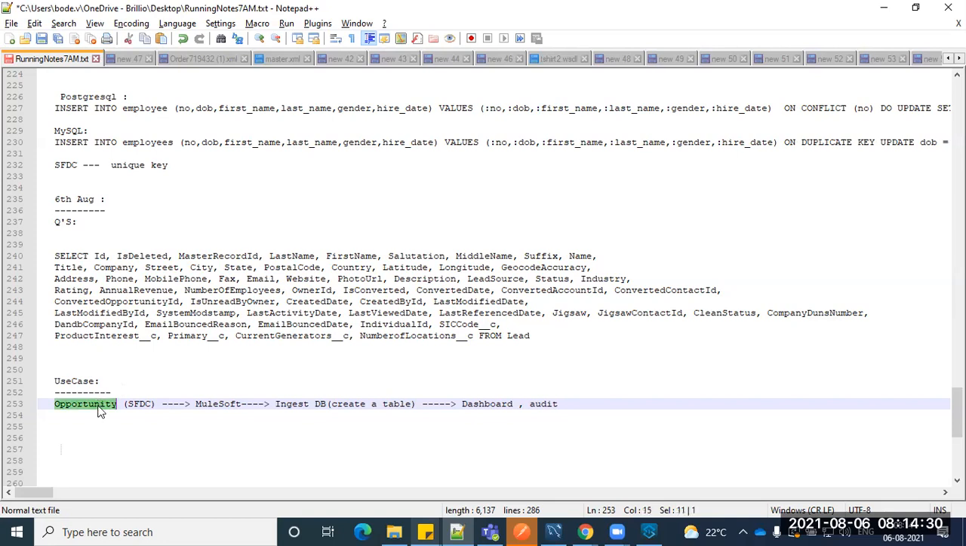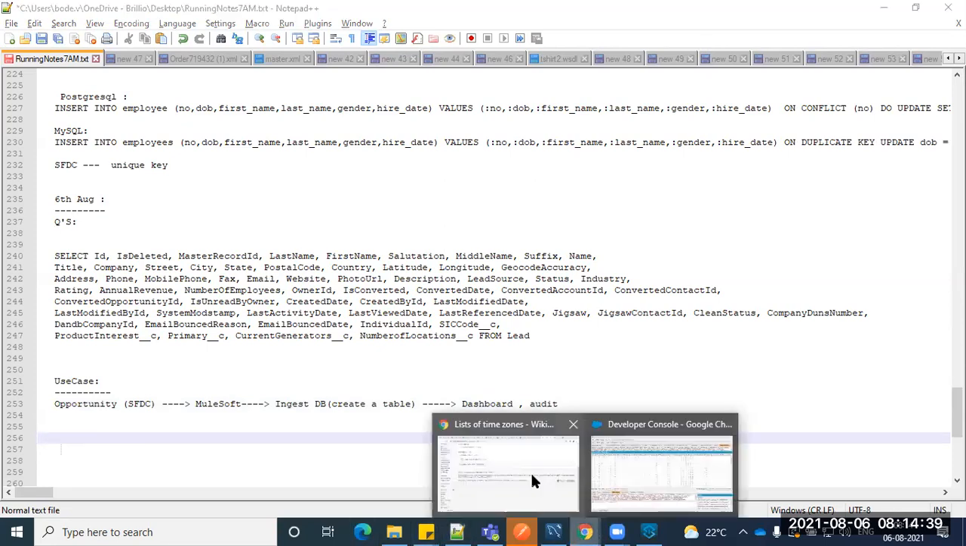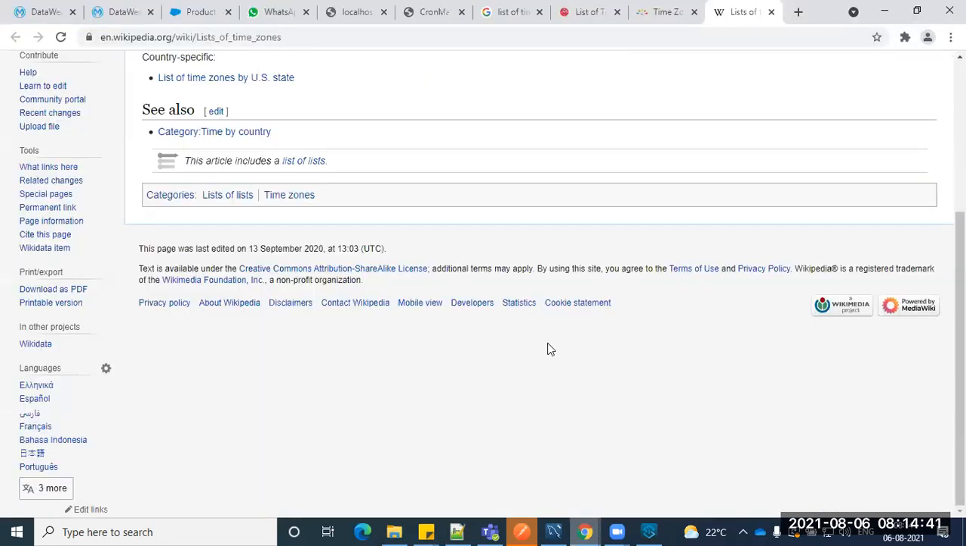As I said, one more thing: here we introduced a scheduler. Instead of a scheduler, the expectation is that once a record gets created in Salesforce, it should instantly be available in the DB. We'll talk about that in the next session. Okay, so that's all for today, guys.